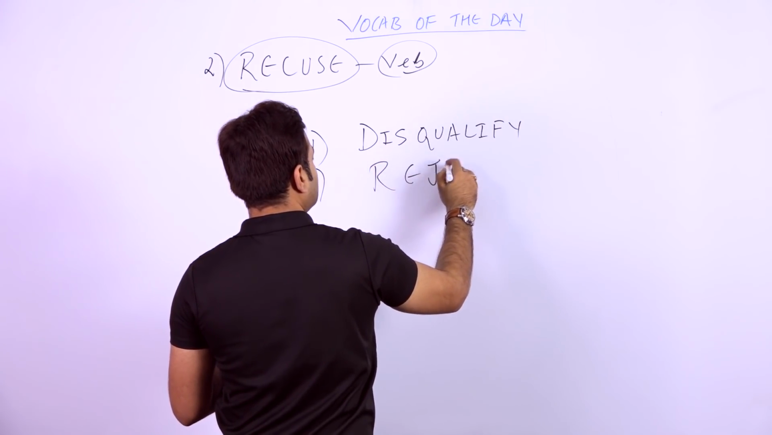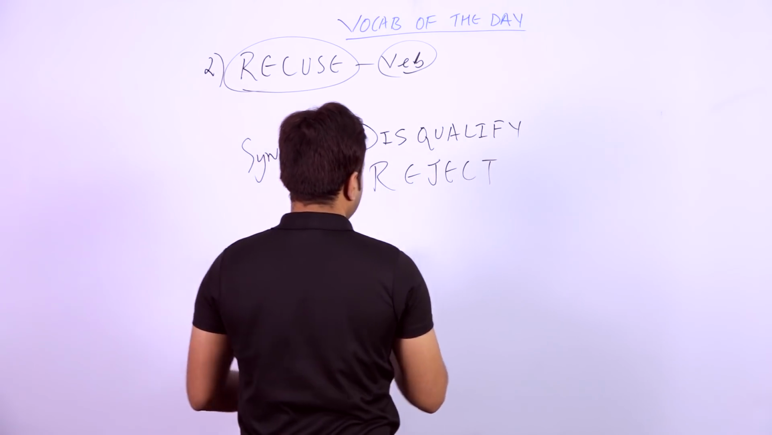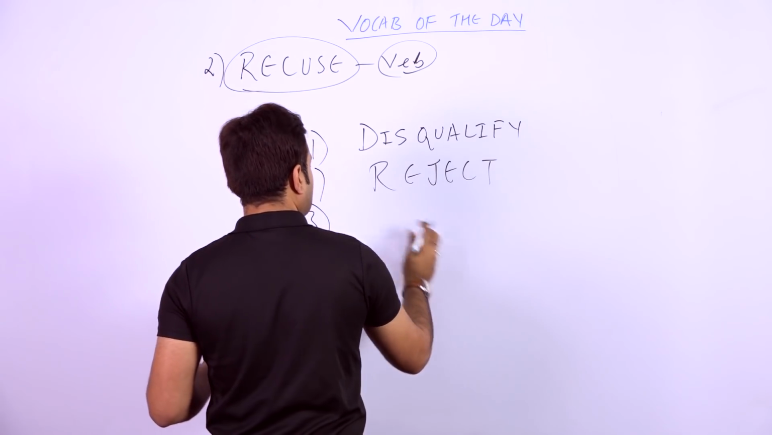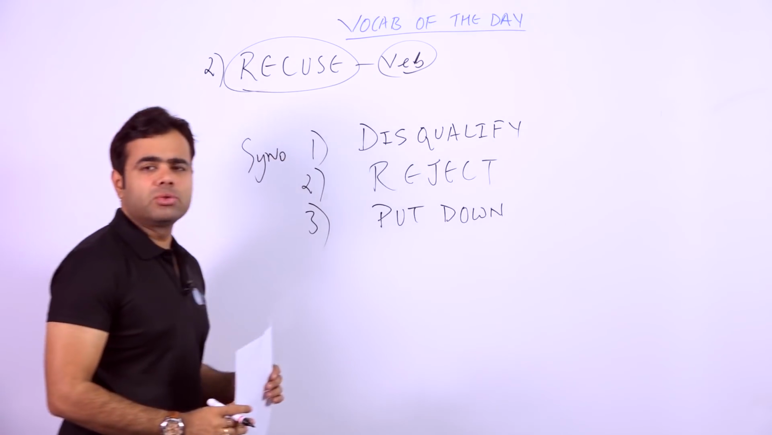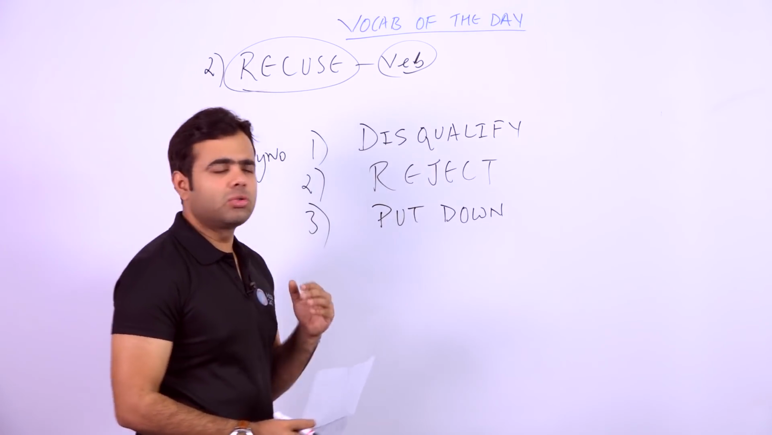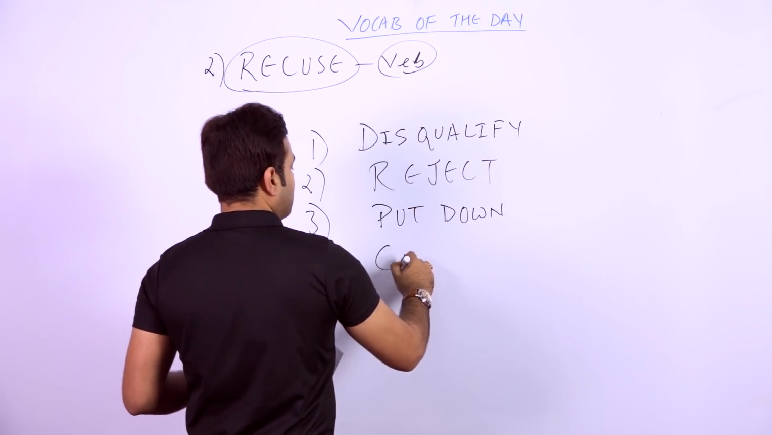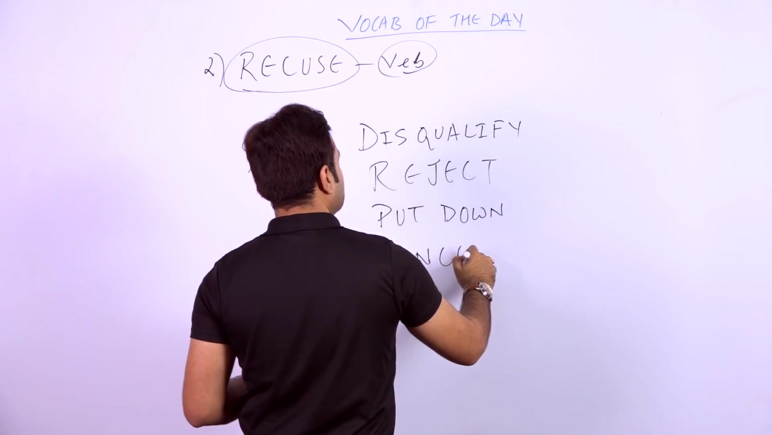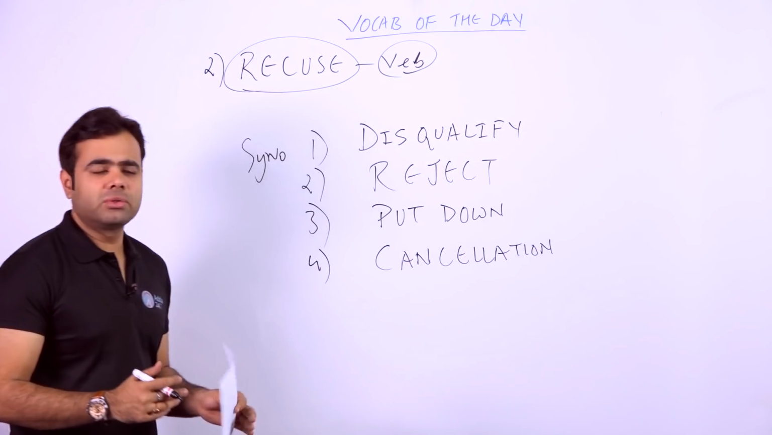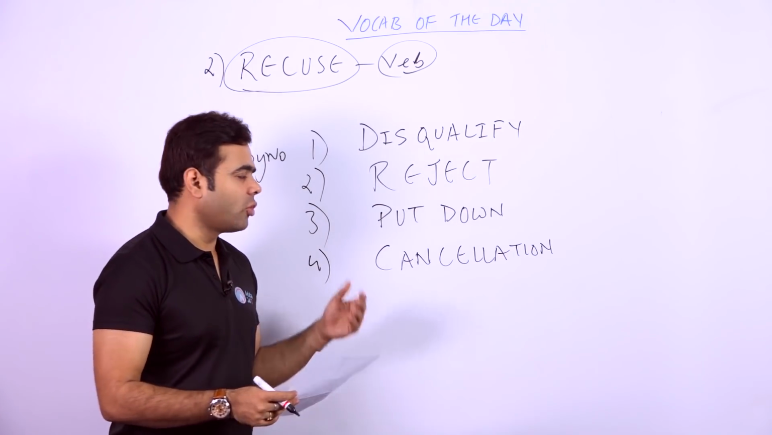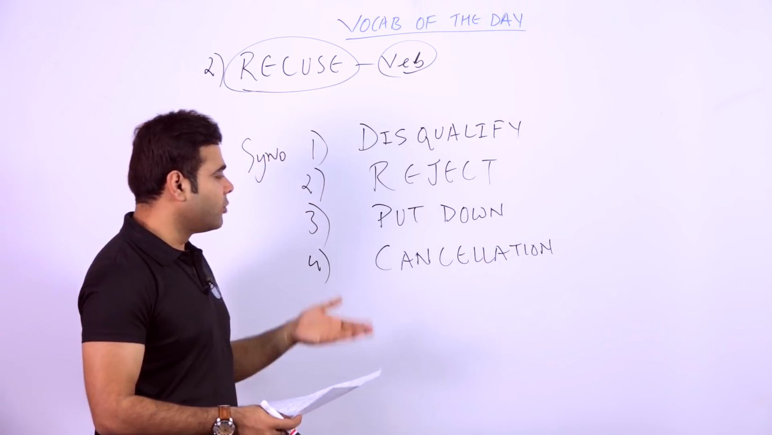The second word you can take is reject. Fine. The third word you can take in the sense of reject is put down. Put down can be used as a phrase in the sentence, saying no to a proposal. Or you can say cancellation. Cancellation can also be a synonym, because cancellation is related to when you don't accept anything or just cancel the proposal, kind of offer or anything, isn't it? So recuse has four synonyms.